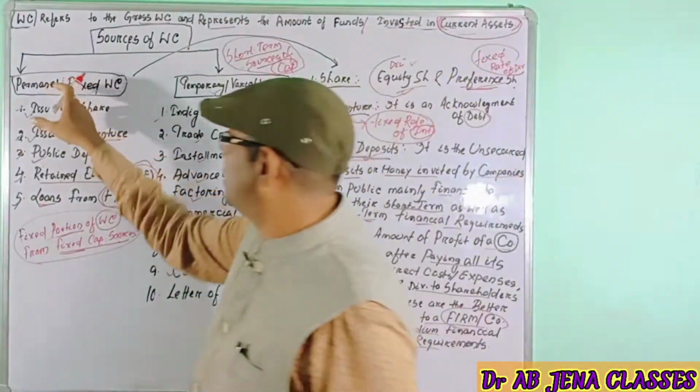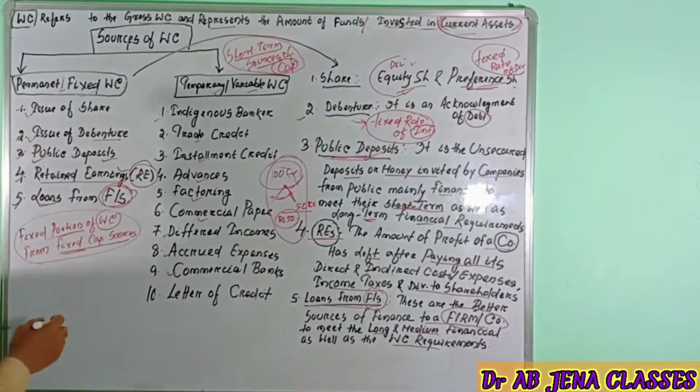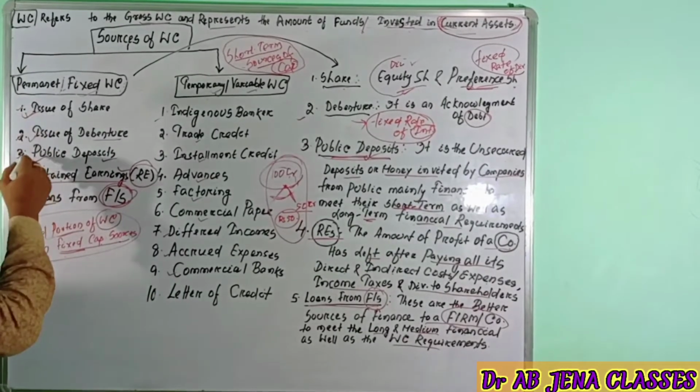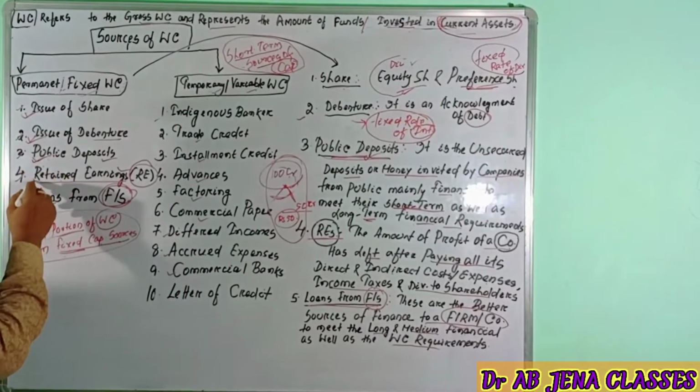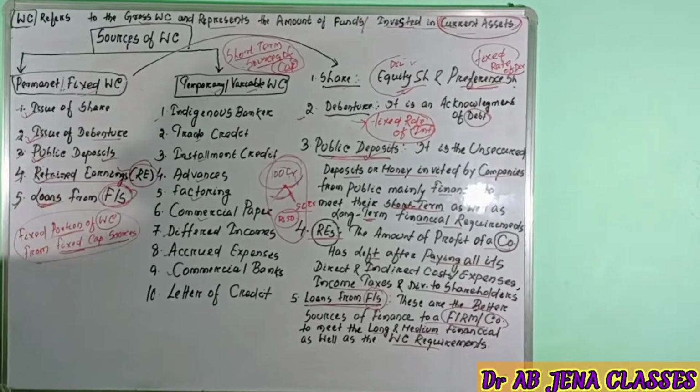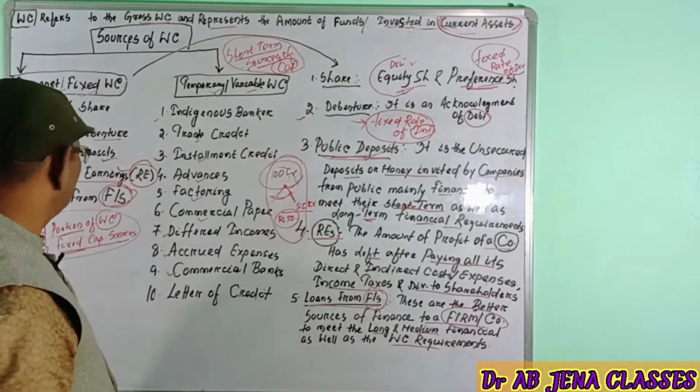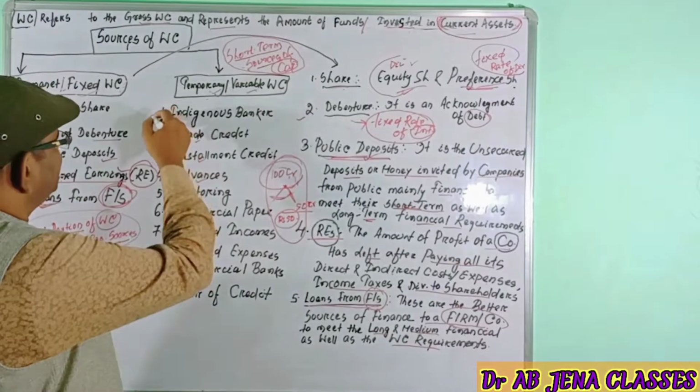So these are the permanent or fixed sources of working capital. Again I am repeating: issue of shares, issue of debenture, public deposits, retained earnings, and the loan from the financial institution. So now we will discuss one by one.